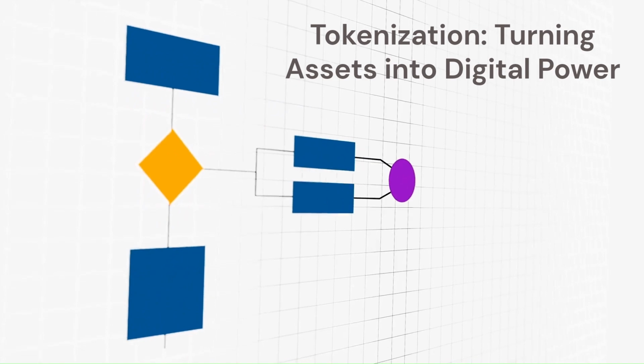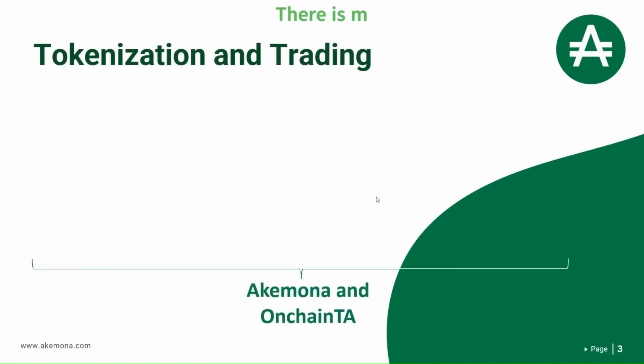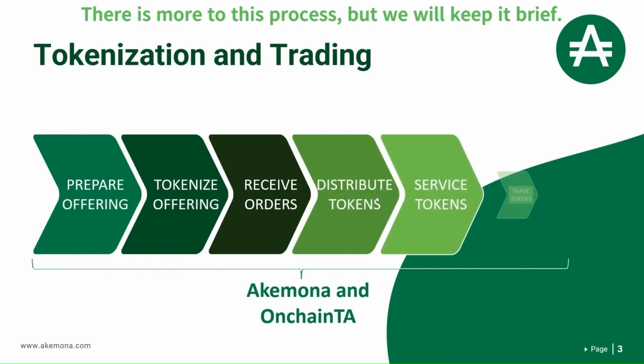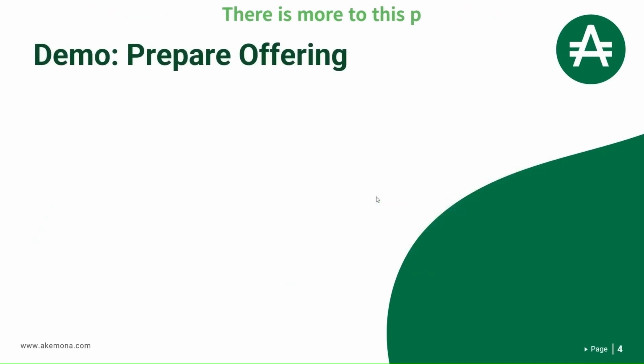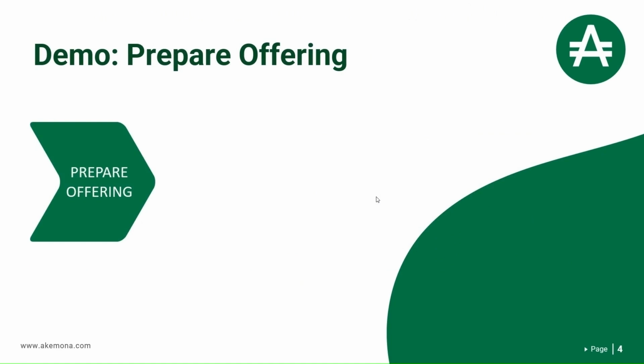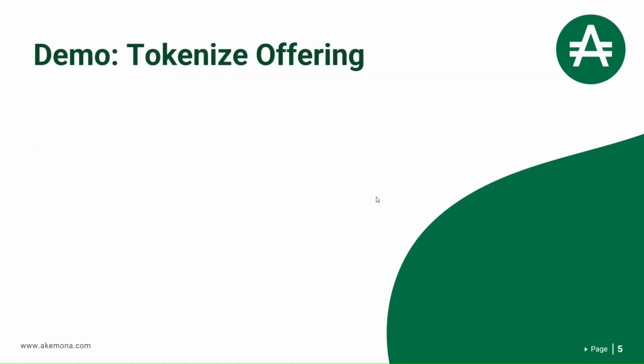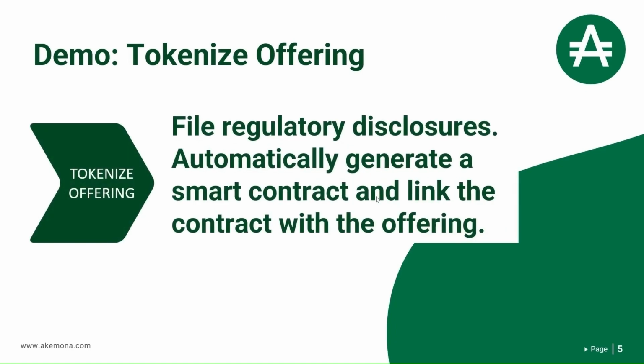What's the tokenization process? It starts with prepare offering, and continues with tokenize offering, receive orders, distribute tokens, and service tokens. During the demo, we are going to cover how we prepare an offering. The preparation of an offering involves recording terms and conditions for creating tokens. Next, we will tokenize the offering, which means we will file regulatory disclosures.